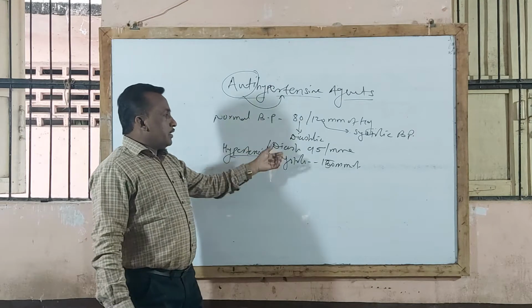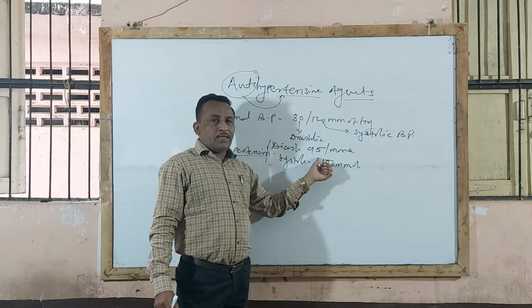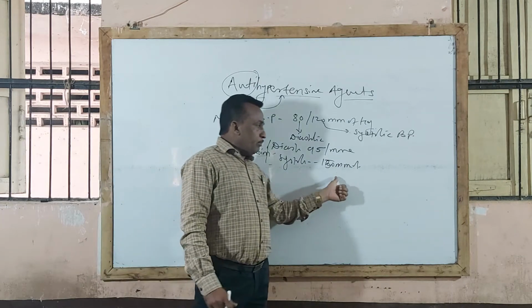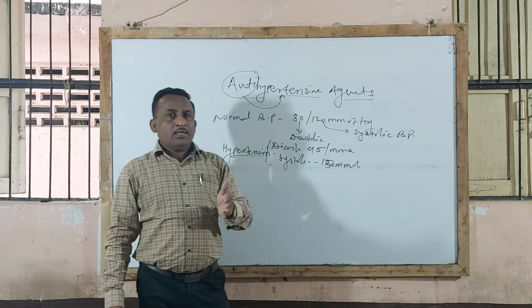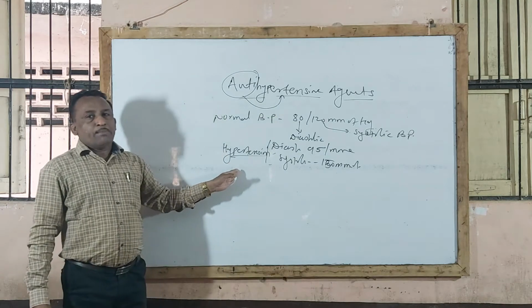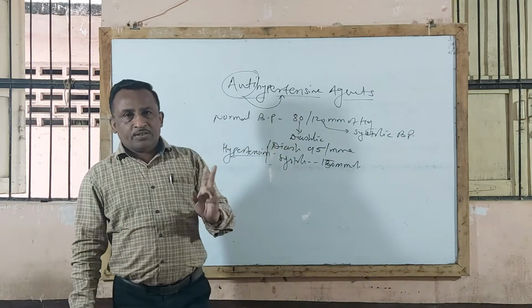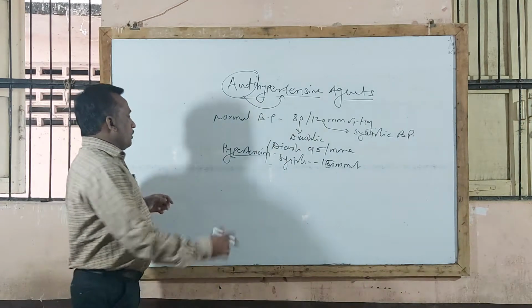When diastolic blood pressure is 95 mm of mercury or more, and systolic blood pressure is 150 mm of mercury or more, then the condition is called as hypertension, that is abnormal rise in blood pressure. There are 2 types of hypertension.